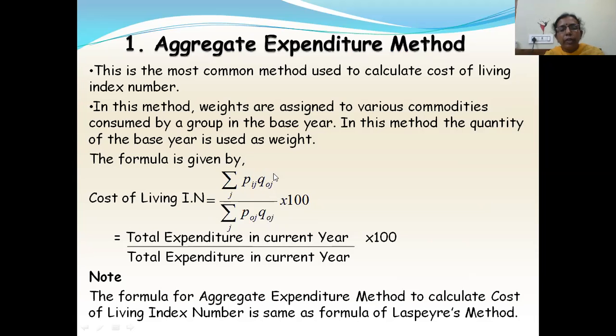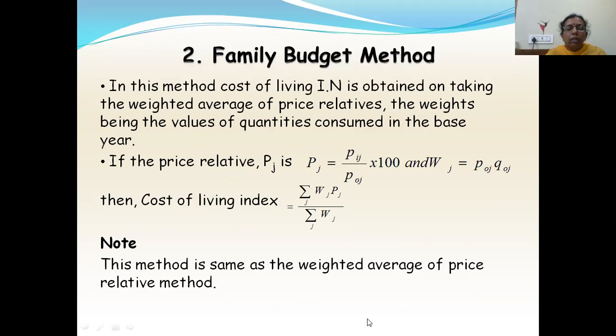So total expenditure in current year divided by total expenditure in base year into 100. This gives you the cost of living index number. So the formula for the aggregate expenditure method is the same as the formula of Laspeyres' method.